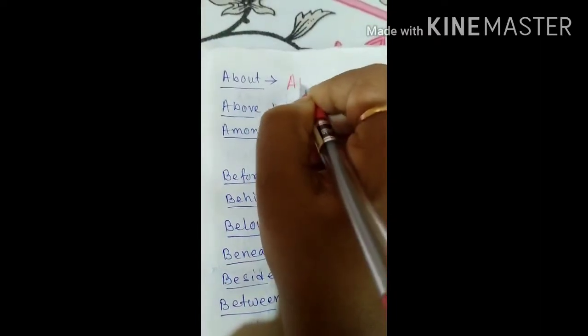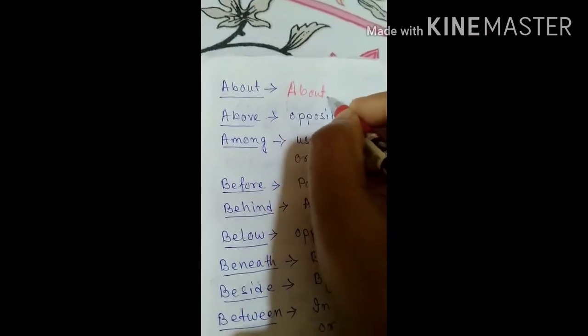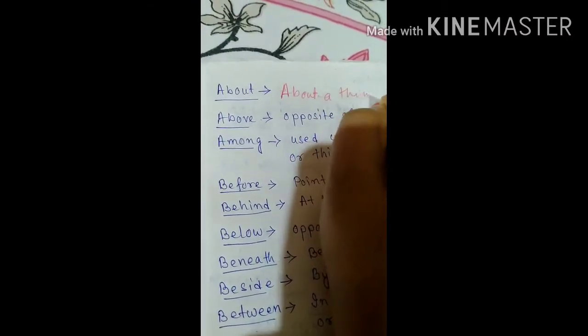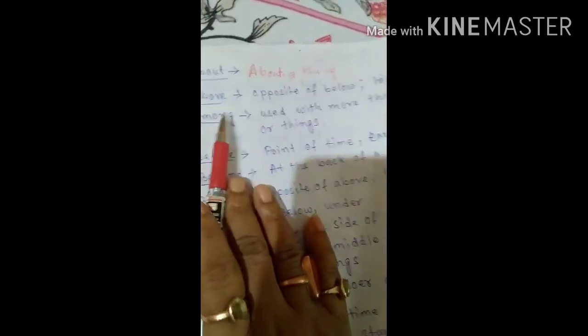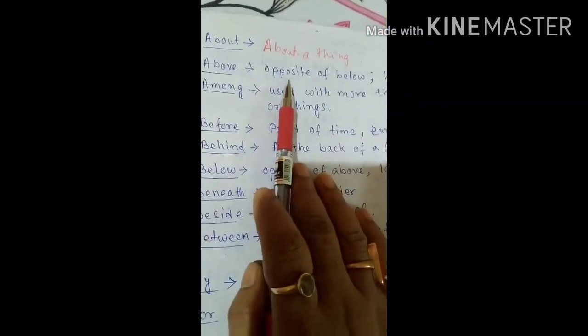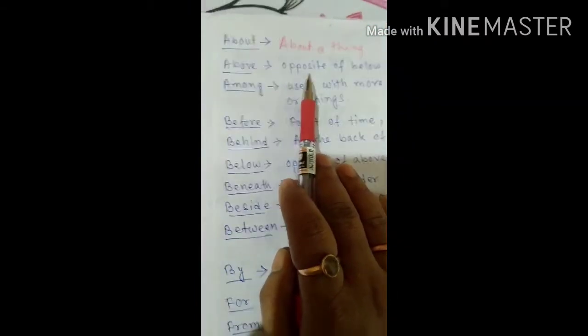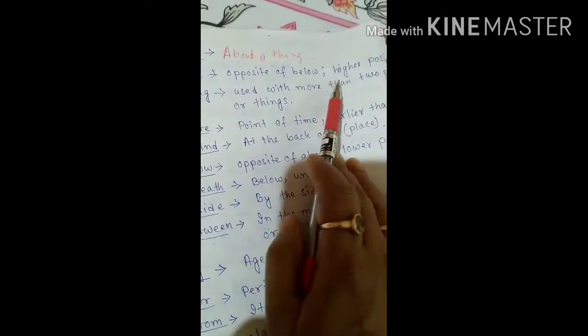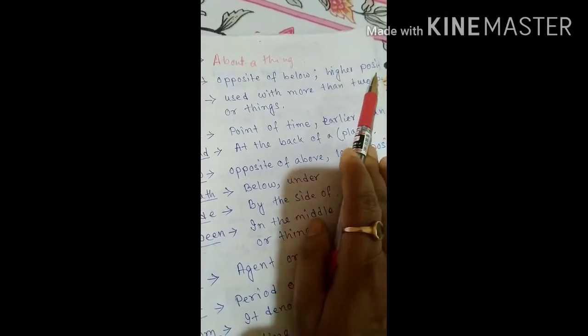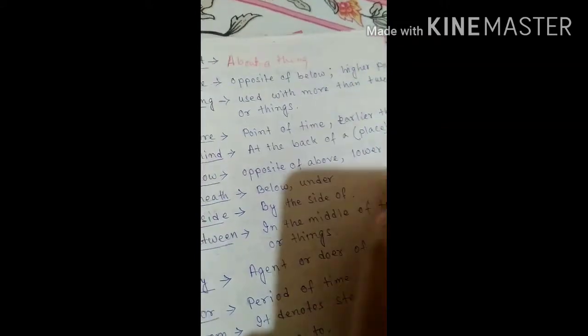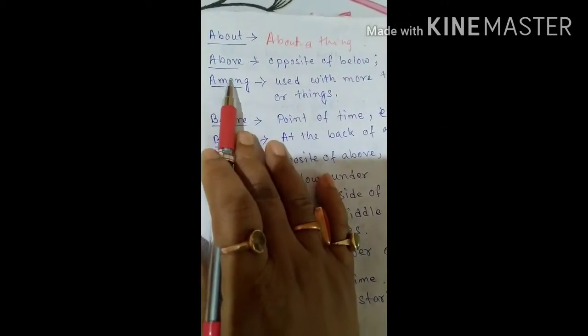Then the next one, the most important one: about. When we are putting about, a particular thing has been mentioned. About a thing is mentioned. Then above. When we are putting above, above is the opposite of below. That is, a higher point or higher position has been mentioned. So before that we are putting above.